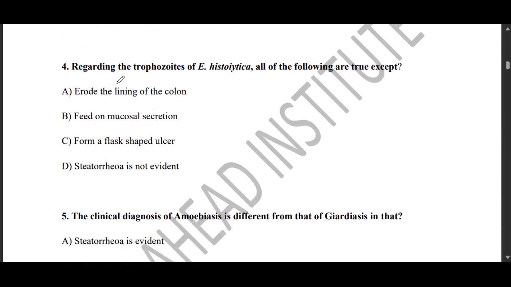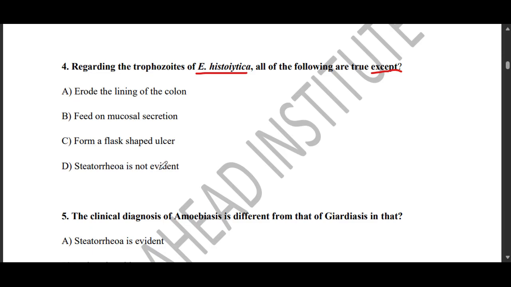Question number 4 says, regarding the trophozoites of Entamoeba histolytica, all of the following are true except: A, erode the lining of the colon, B, feed on mucosal secretion, C, form a flask-shaped ulcer, D, steatorrhea is not evident.